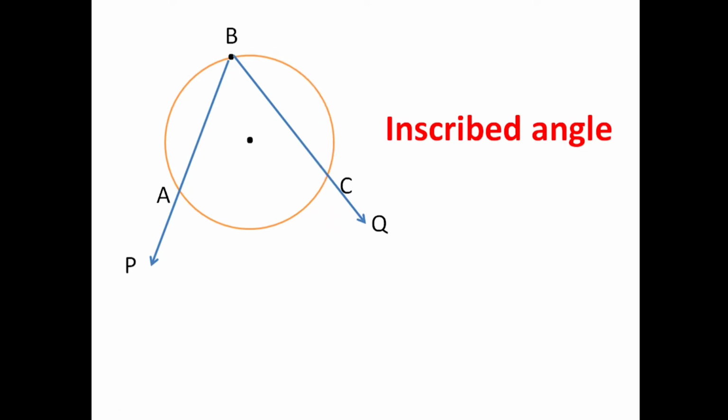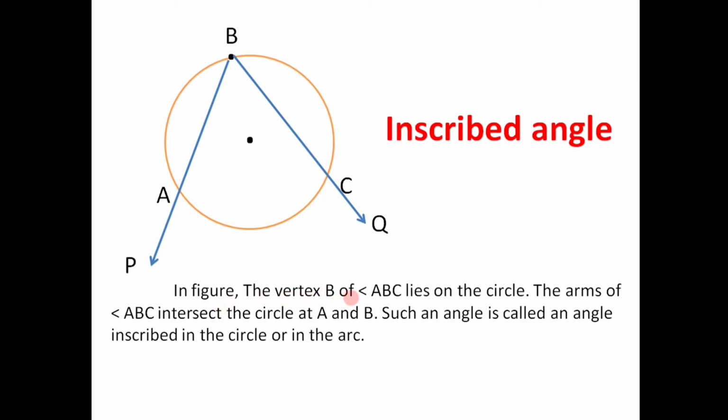So we can define inscribed angle as, in the figure, the vertex B of angle ABC lies on the circle. The arms of angle ABC intersect the circle at points A and C. So such an angle is called an angle inscribed in the circle or in the arc.